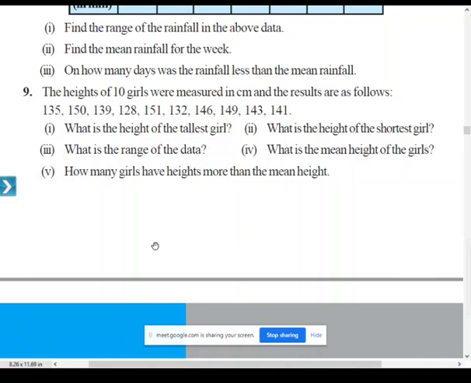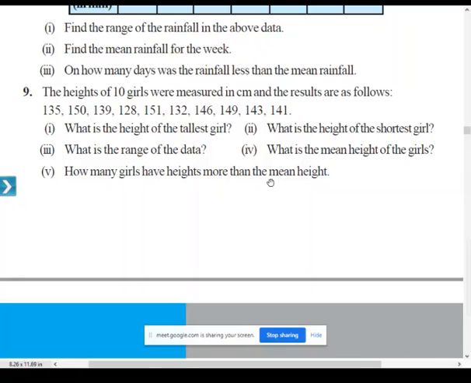What is the range of the data? How to find the range? Highest value minus lowest value. The highest value is 151 and the lowest value is 128. How much will you get? 23 centimeters. Very good. Whenever you write answers, please write along with the units. In the previous question it was in millimeters, and in this question it is in centimeters. So 23 centimeters is the range of this data.